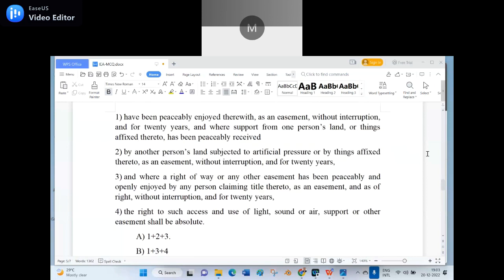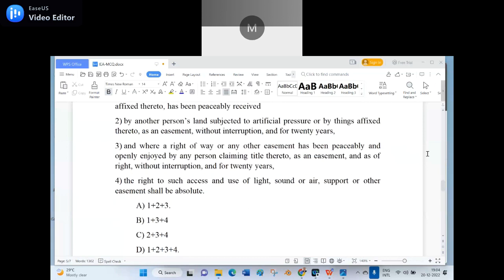1 is correct, no doubt at all. 2 is correct, no doubt at all. 3 is correct, no doubt at all. Then what is wrong in the 4? Absolute word. No, absolute is there. The right to such access. Sound. Sound additionally I have given. There is no wording sound there. Light or air, support or other easement shall be absolute.